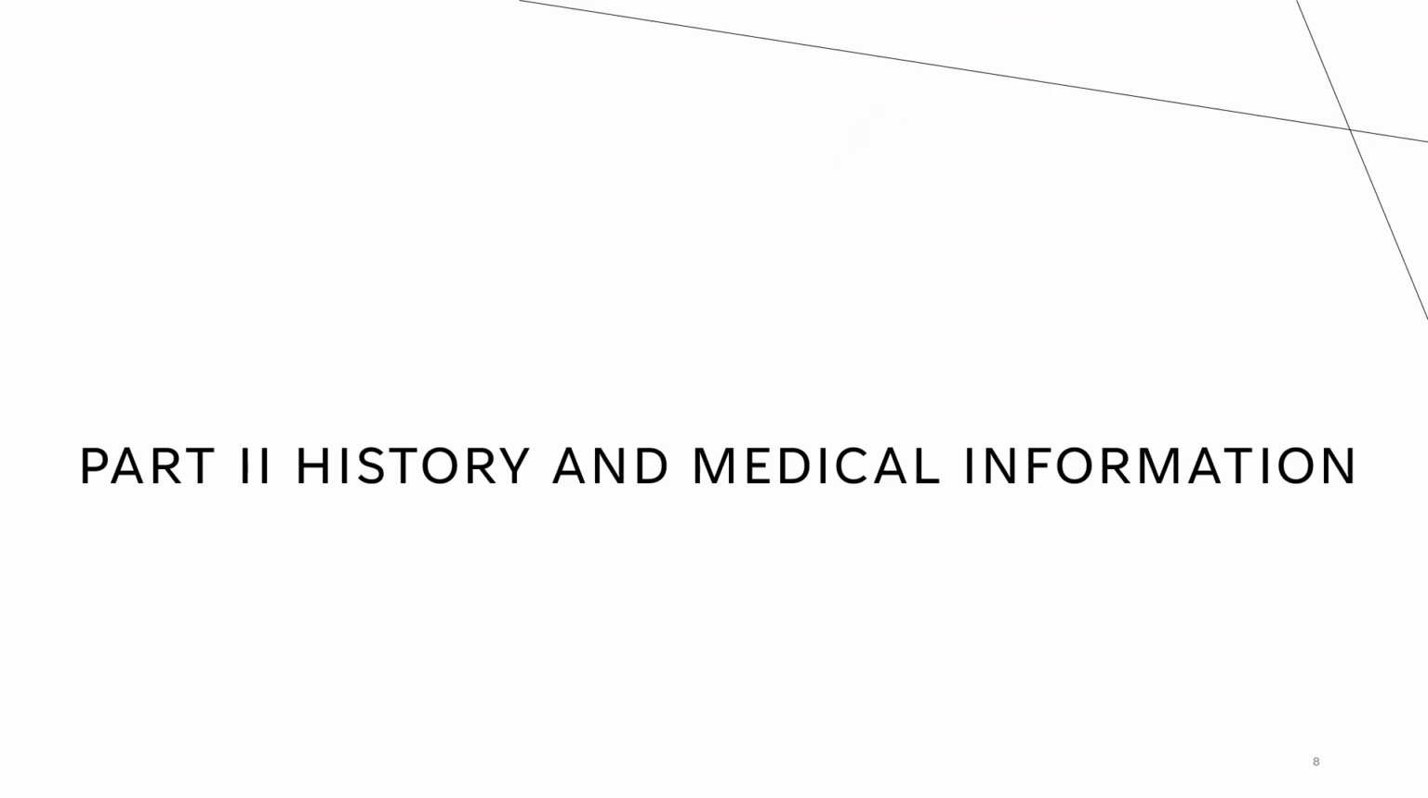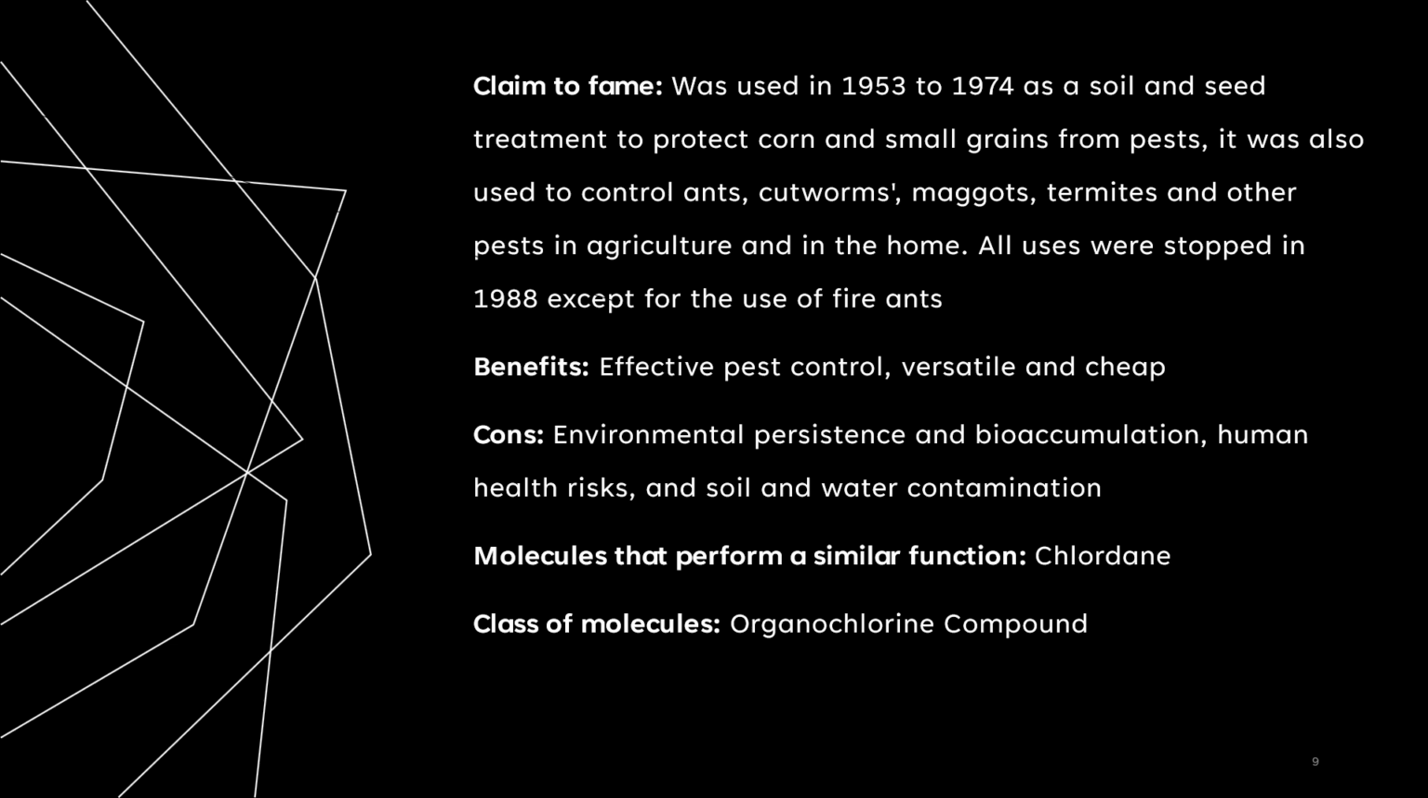Part 2. History and Medical Information. Claim to fame. It was used from 1953 to 1974 as a soil and seed treatment to protect corn and small grains from pests. It was also used to control ants, cutworms, maggots, termites, and other pests in agriculture and in the home. All uses were stopped in 1988 except for the use on fire ants.